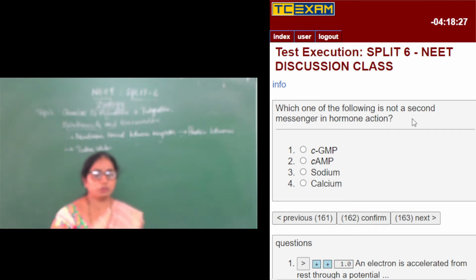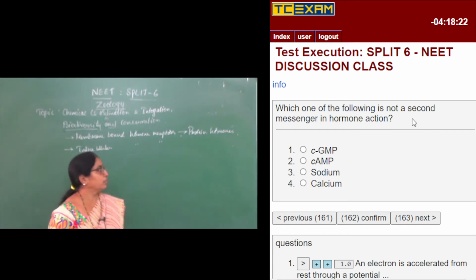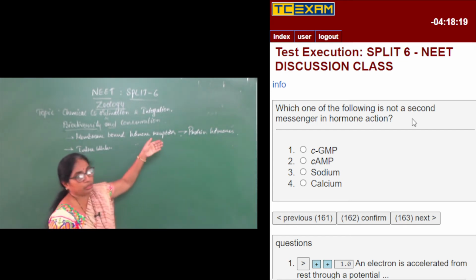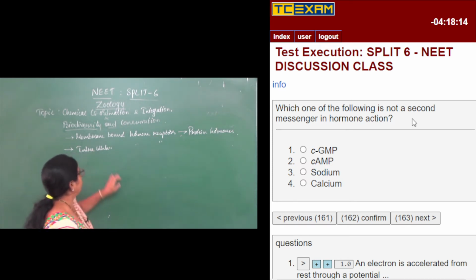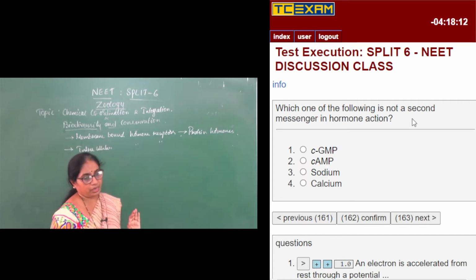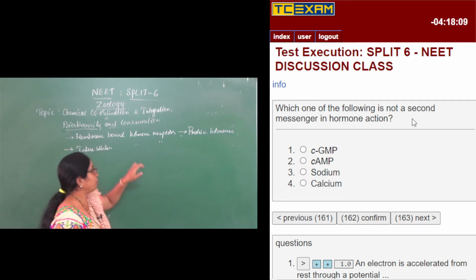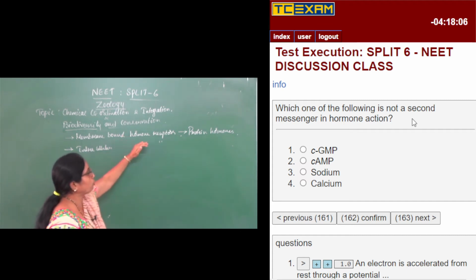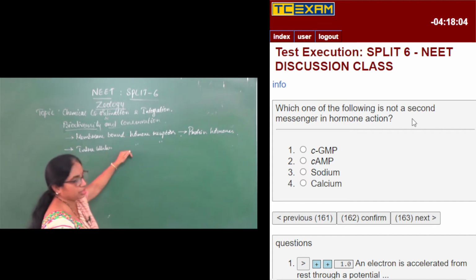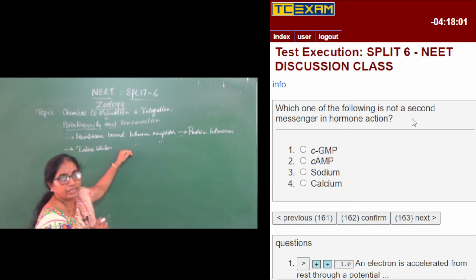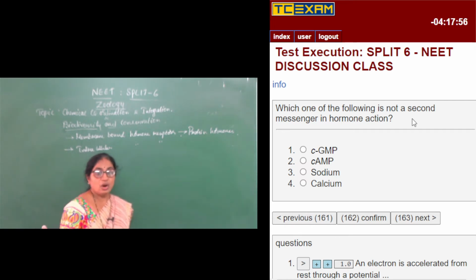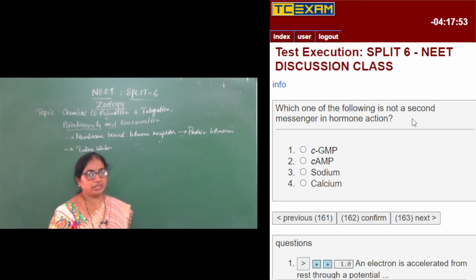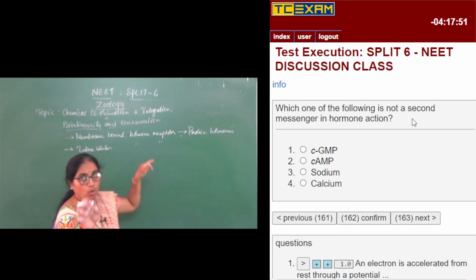So protein hormones means all the hormones which are secreted from both the hypothalamus and the pituitary gland, all protein hormones. So they have membrane bound hormone receptors, and this is a question which is coming from this part. For intracellular receptors, we have the steroid hormones and the iodohormones, which have the intracellular hormone receptors. That is, the hormone receptors are present inside the cell. Here in this case they are present on the cell membrane.